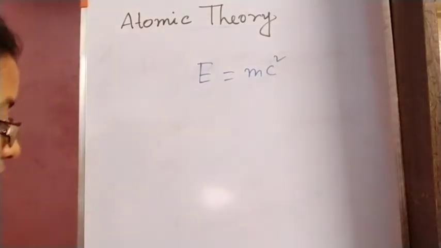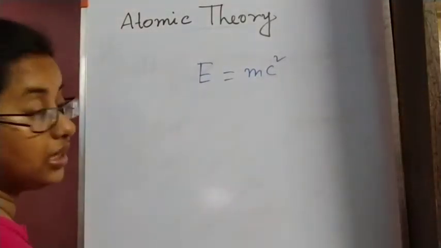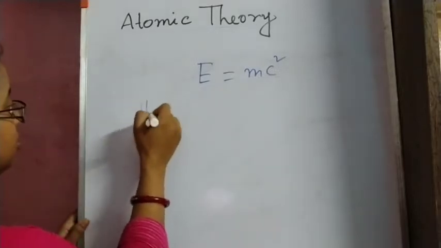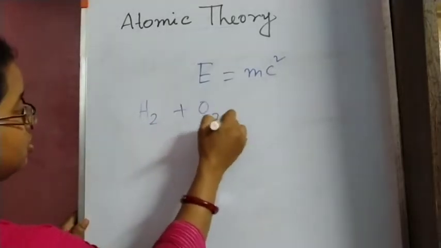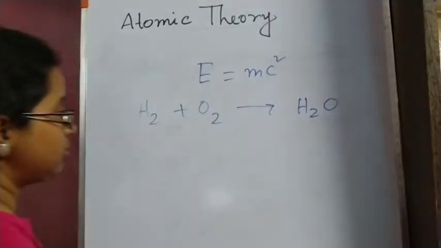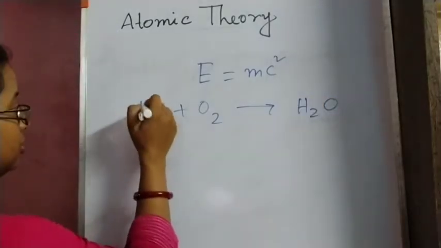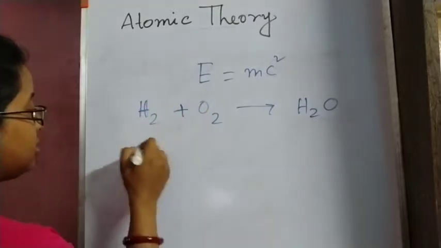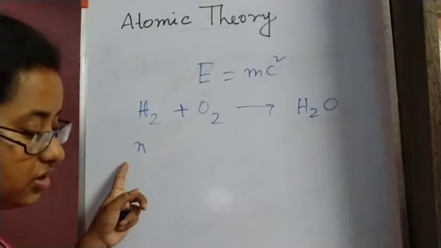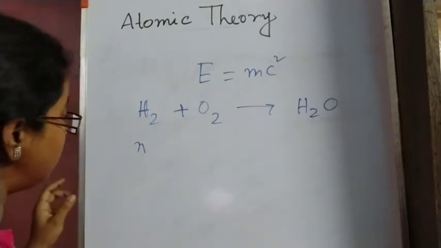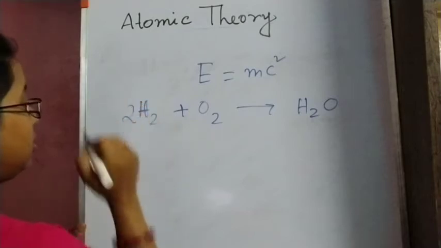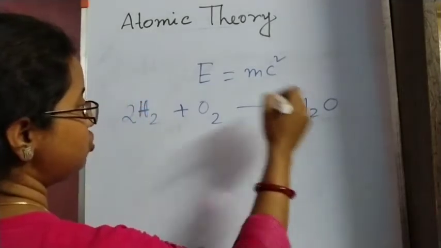Now according to this, if we take the reaction of hydrogen and oxygen to produce water, we have to balance it first. So 2H2 + O2 gives 2H2O.